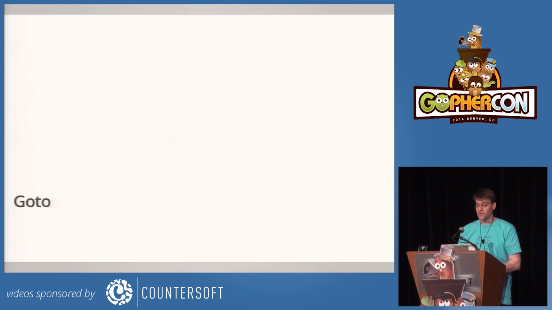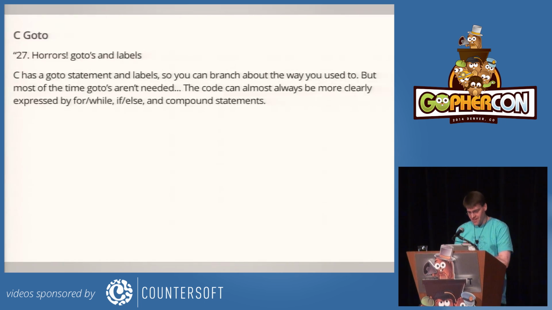All right, go-tos. So C has a go-to statement, of course. And the text here is from Brian Kernighan's 1974 C tutorial, which we saw Hello World from yesterday. And he writes, C has a go-to statement and labels, so you can branch about the way you used to. But then he goes on to say, most of the time they're not needed. The code can almost always be more clearly expressed using for, while, if, else, and compound statements. And then there's more, actually.